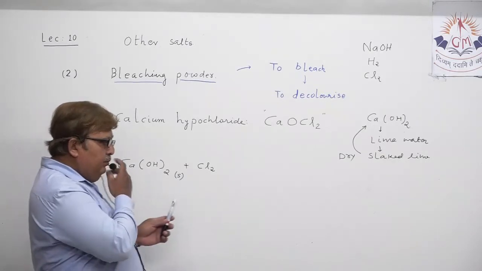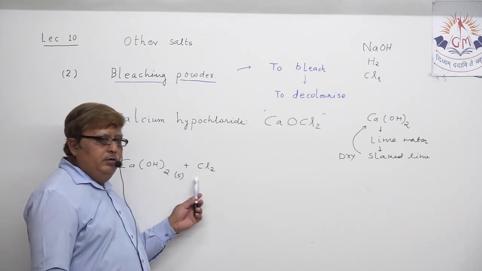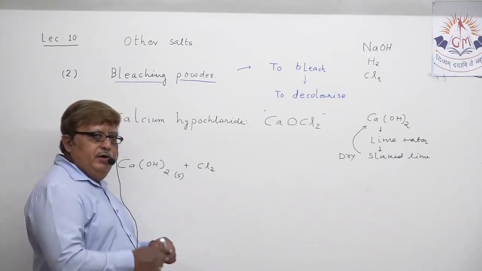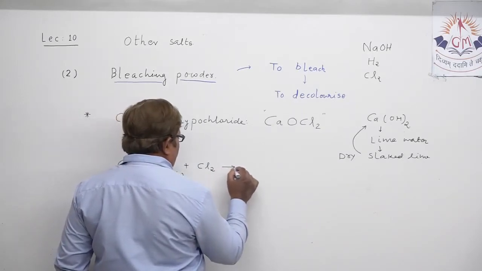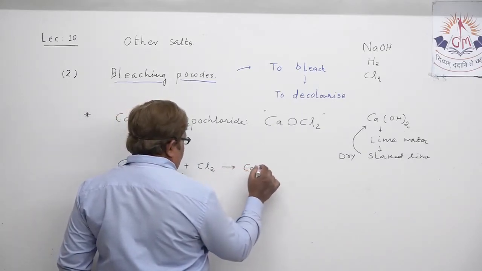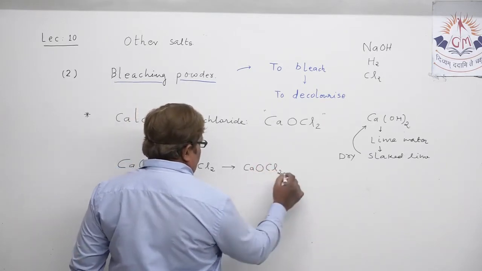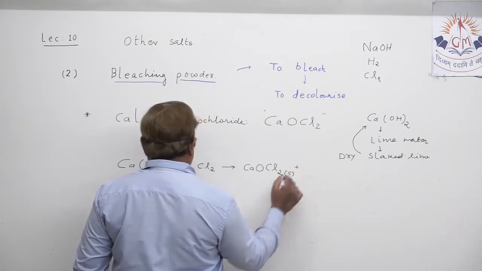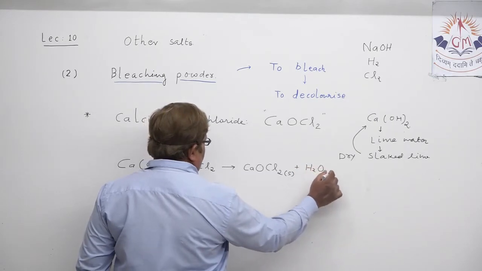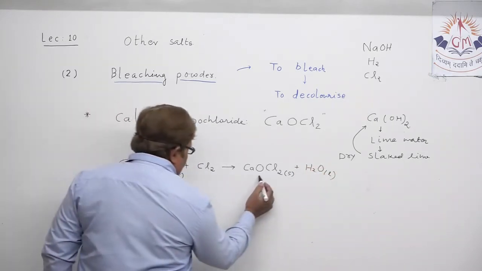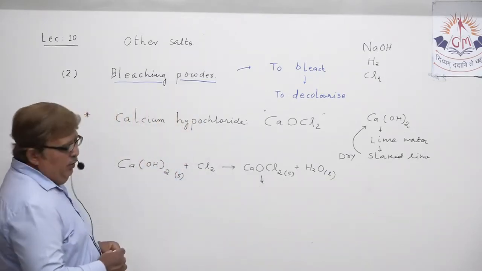How can it be stated? When chlorine gas is absorbed on dry slaked lime, it gives rise to bleaching powder, that is calcium hypochlorite. Okay, it gives rise to bleaching powder. At the same time, it also produces water. So this is the way we are able to get bleaching powder.